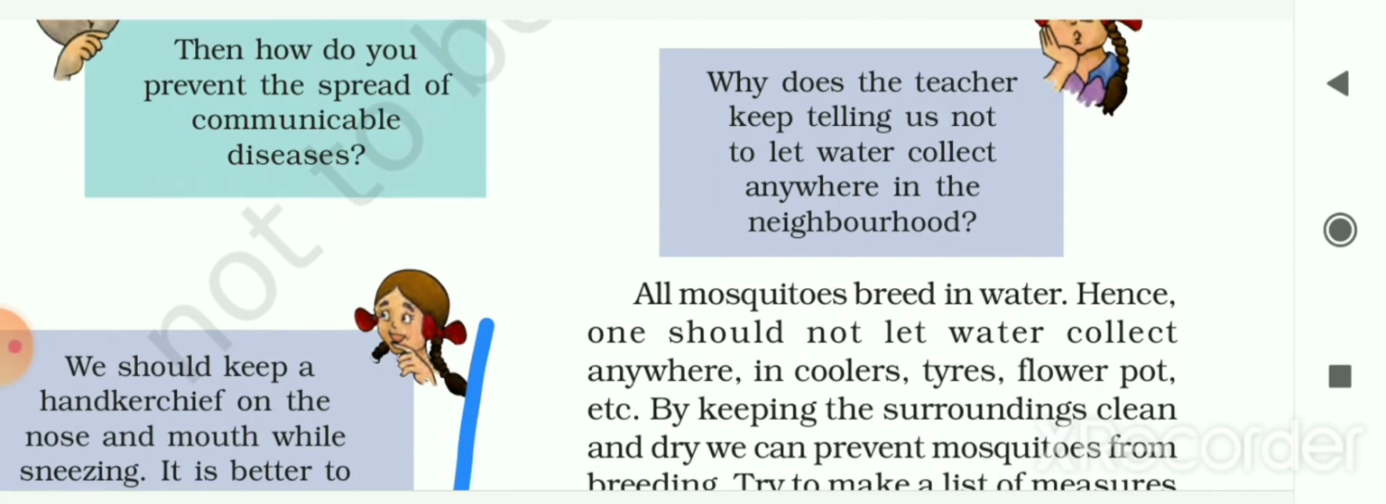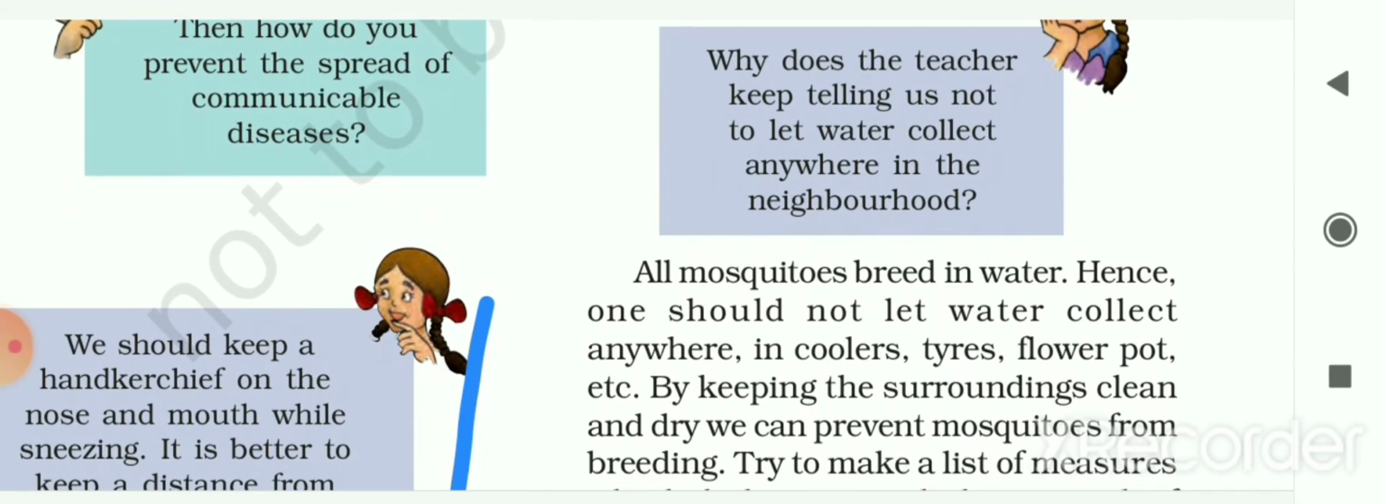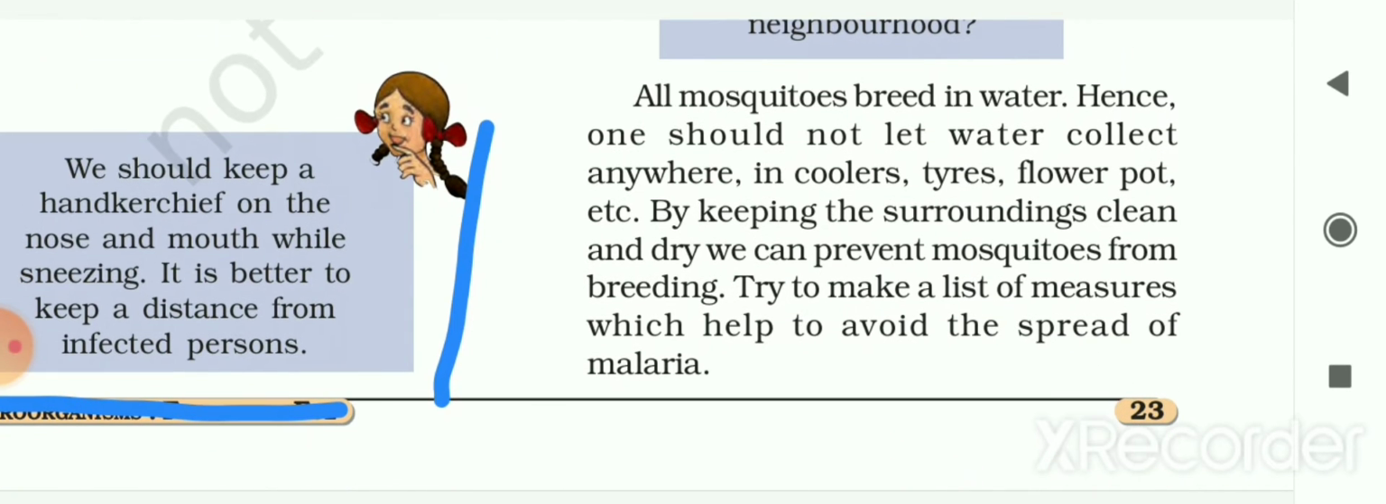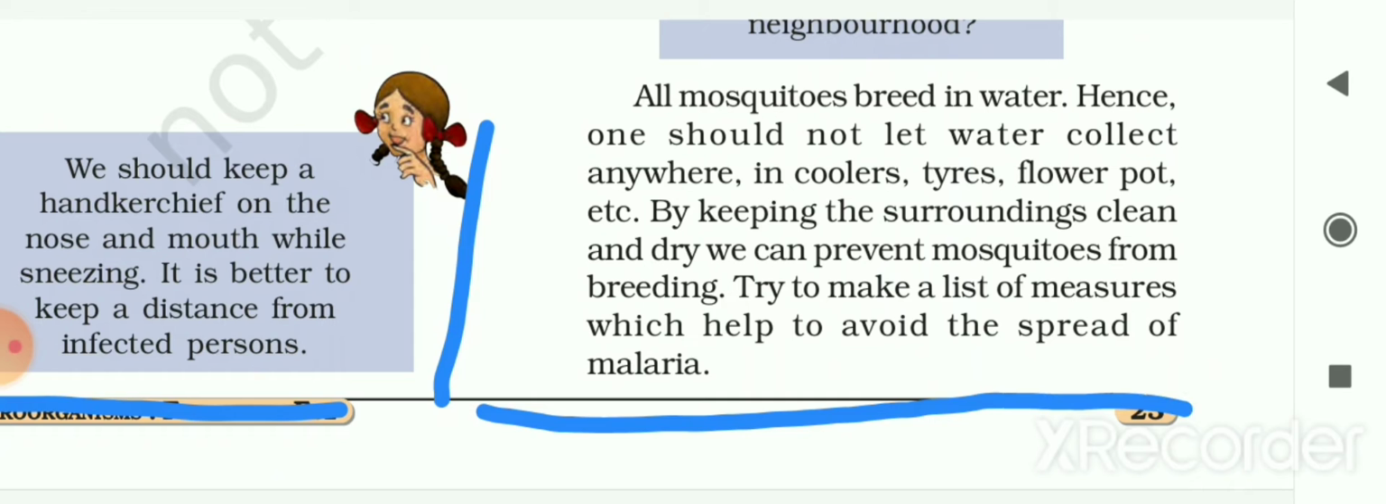Paheli has another question also: why do the teachers keep telling us not to let water collect anywhere in the neighborhood? Here the answer is given to you, that all mosquitoes breed in water. Hence one should not let water collect anywhere, that is in coolers, tires, flower pots, etc. And by keeping the surroundings clean and dry, we can prevent mosquitoes from breeding.